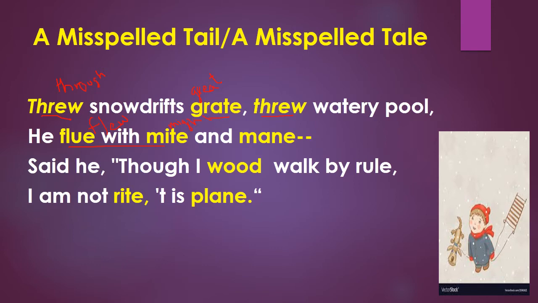So M-I-G-H-T. Main, you are going to add, yes, M-A-I-N. So M-A-I-N, you are going to correct the spelling, M-A and I-N, right?